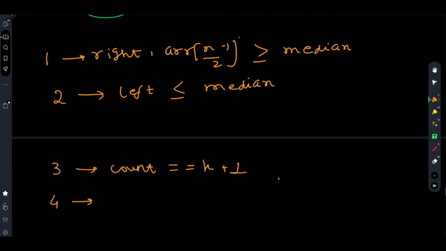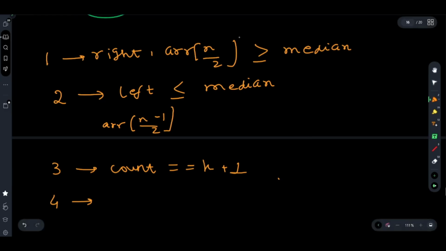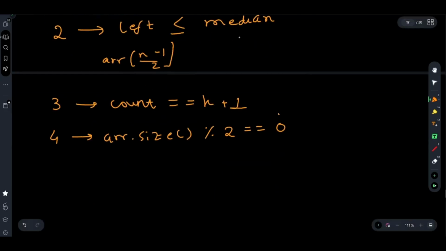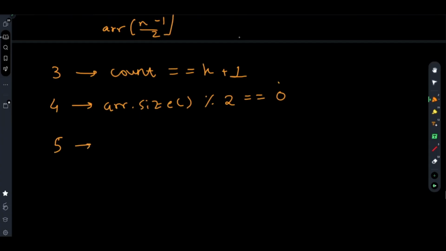Fourth condition, okay, the left is arr of (n minus 1) by 2, right is arr of n by 2. And fourth condition, the final condition, is that the array must be of even length. Oh, sorry, that is not the most important condition. The most important condition is, after discarding the extra increment,